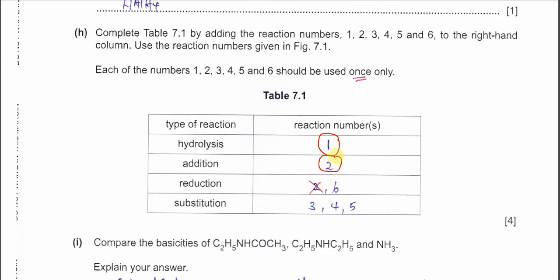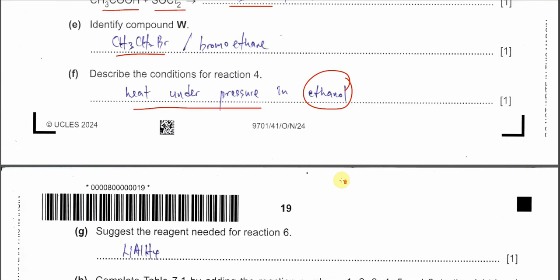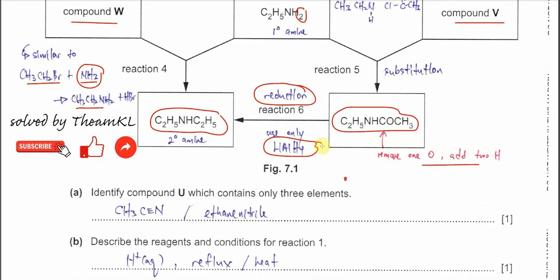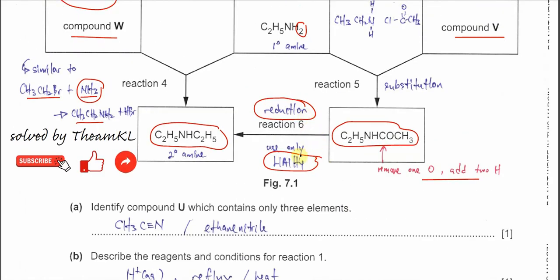Addition done. So for the reduction, we cannot put the second because it cannot repeat, so we don't put reaction number 2 here. So the reduction in this part is just reaction 6. Reaction 6, this one. So we use lithium aluminum hydride to reduce the amide to this amine.